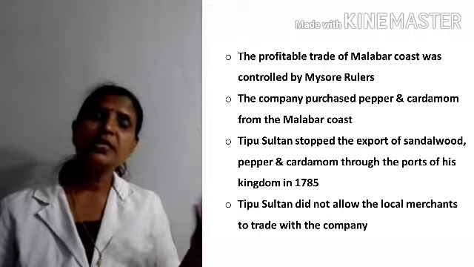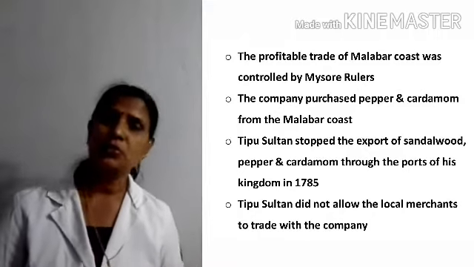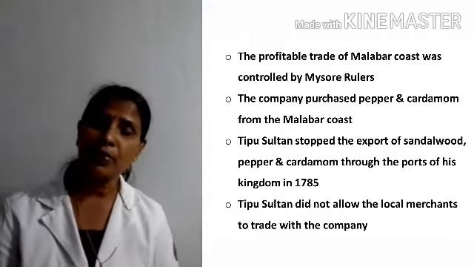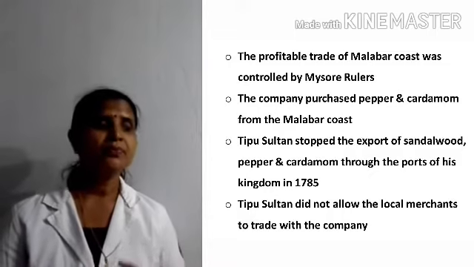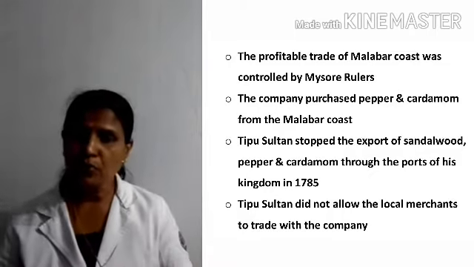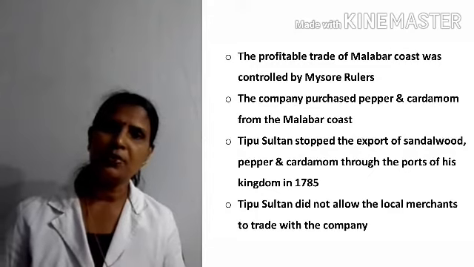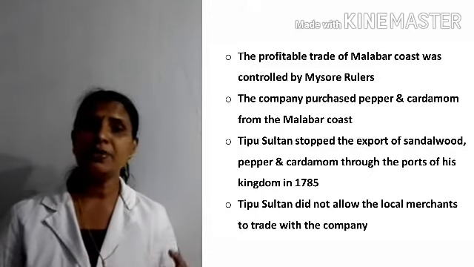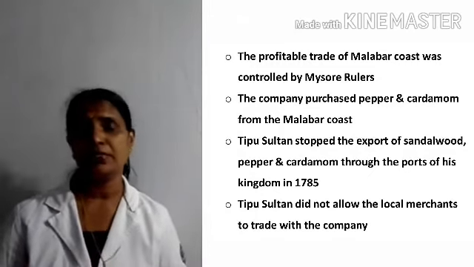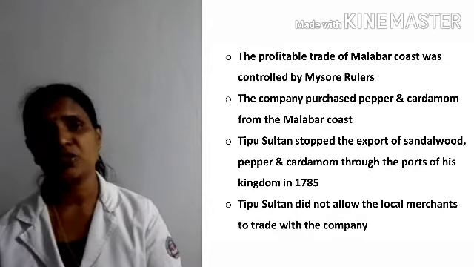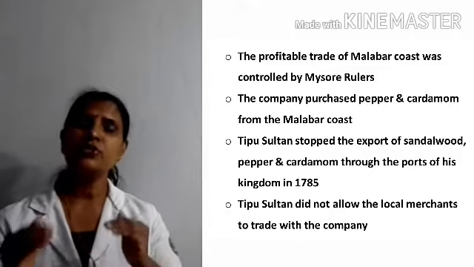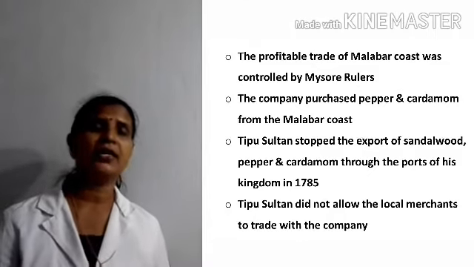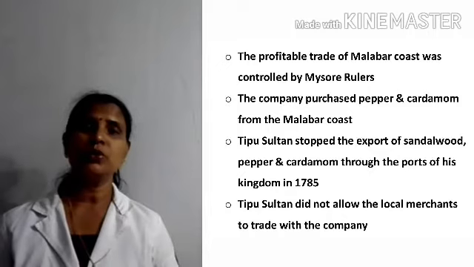But later, these powerful Mysore rulers did not allow them to collect the goods from these areas. And in 1785, Tipu Sultan did not allow them to export goods from his kingdom, and did not allow the local merchants to engage in trade with the East India Company. So the East India Company declared war against these Mysore rulers.